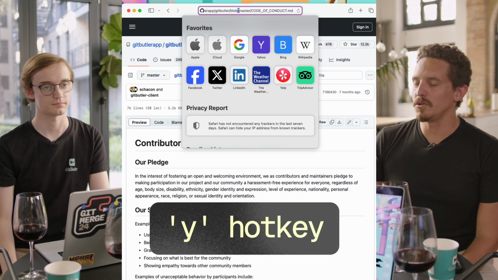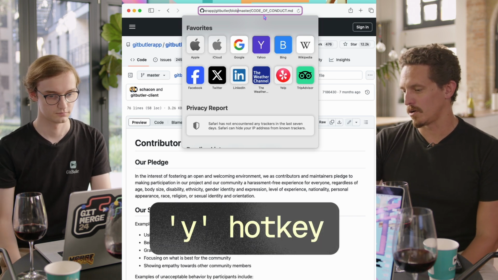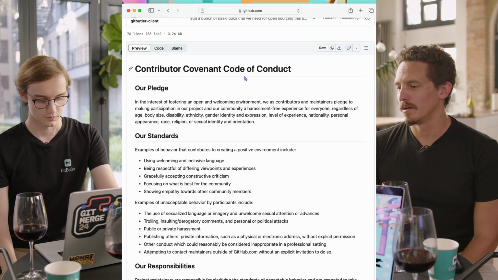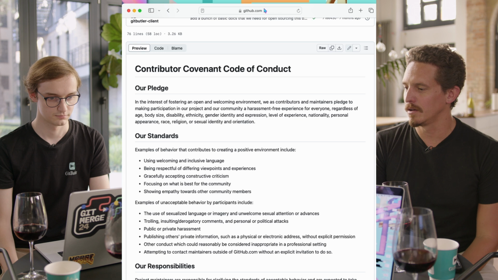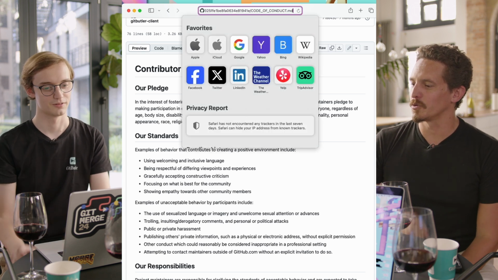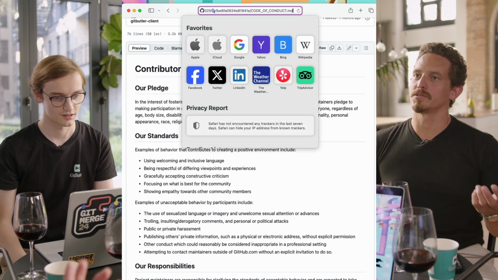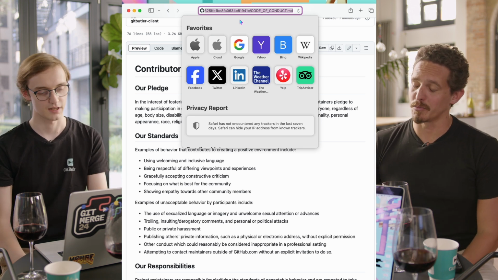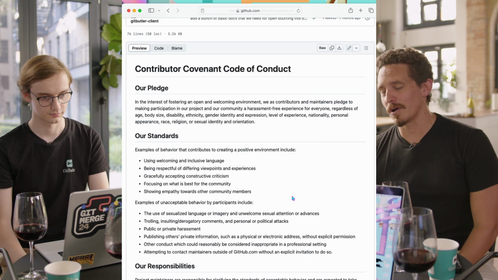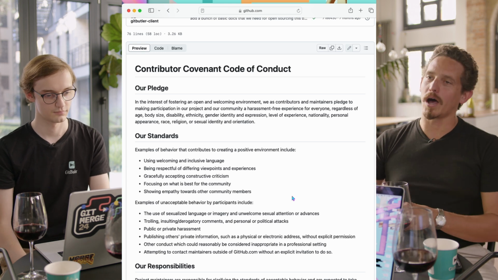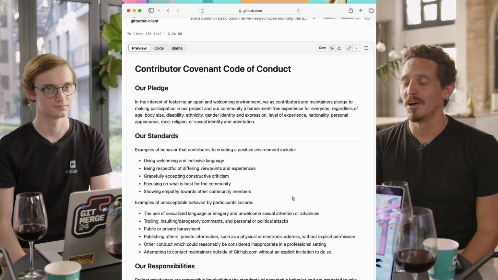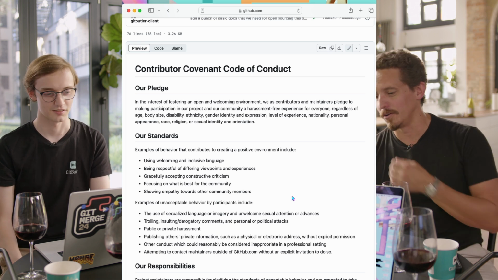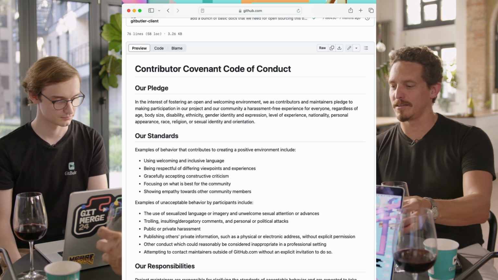If you go back to the browser, undo that, and hit the letter Y, then go to the URL again, it's replaced master with the SHA of what master is right now. So that URL content never changes. That's a permalink. So this is kind of the rev-parse thing. The way I remember this is Y for permalink. Anyways, let's go back to the example.